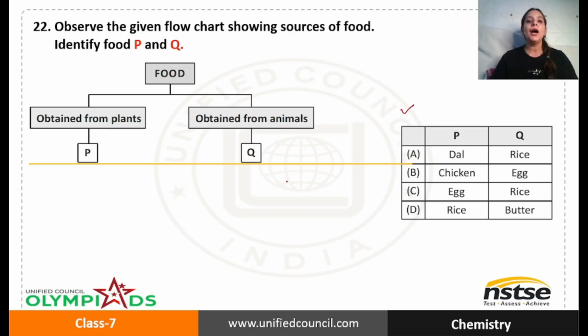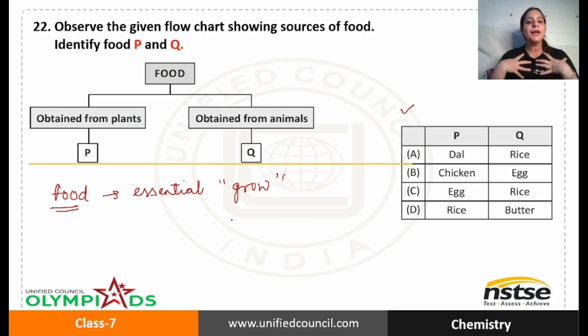Now let me tell you how to do this kind of question. If I talk about food, what is food? Food is something that is very important. It is very essential. All living things, all living beings, need food, because without food they can't grow. Food helps us to grow. So we need food to make our body work in a perfect manner. So from where do we get food?